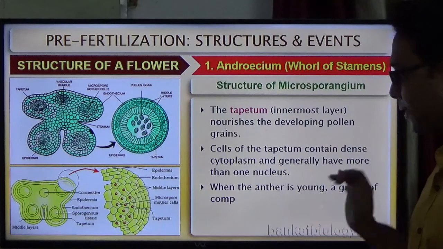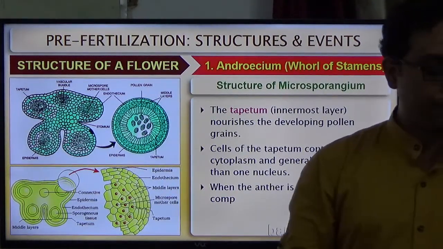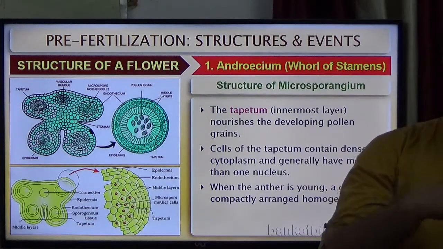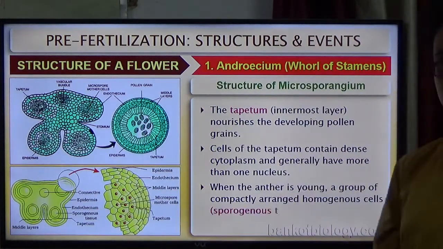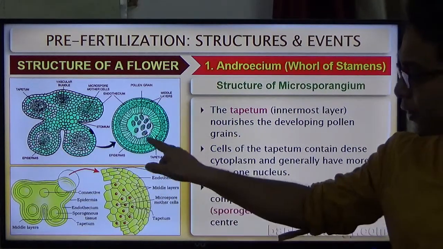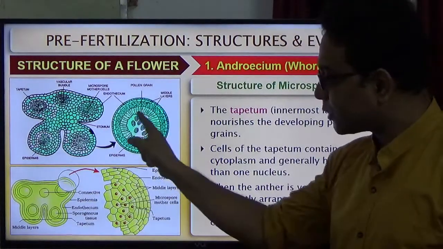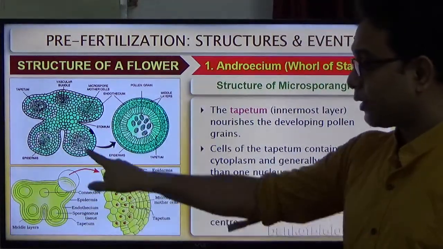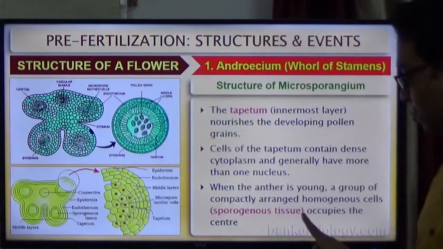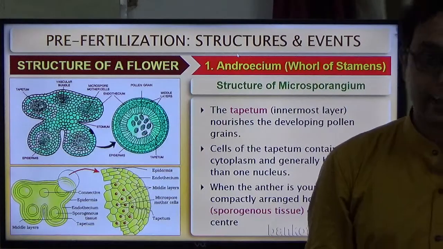When the anther is young, that means immature, at that time a group of compactly arranged homogeneous cells is there, which is called the sporogenous tissue. So inside the tapetum a cluster of cells is there, called sporogenous tissue, which occupies the center position of the pollen sac.